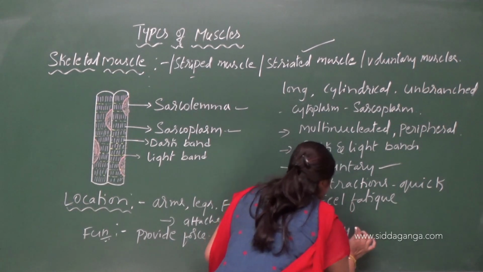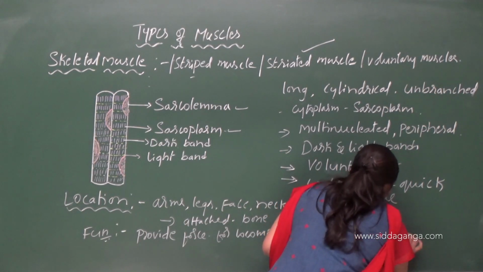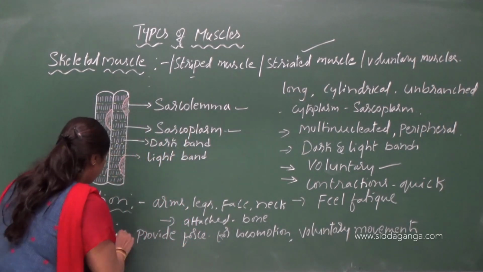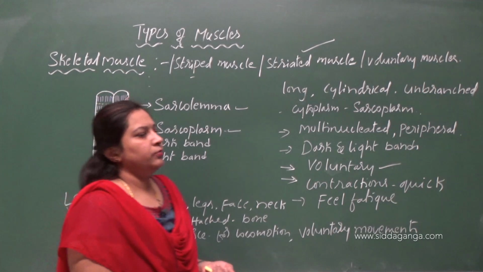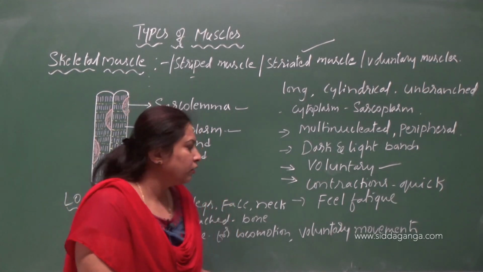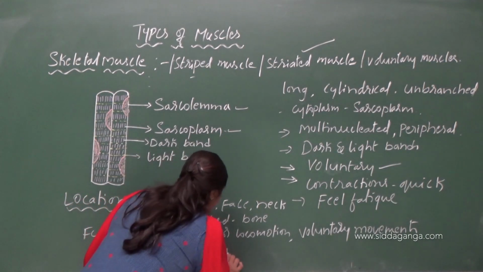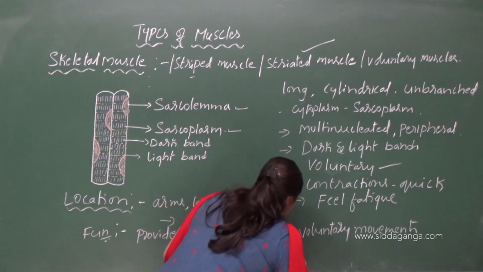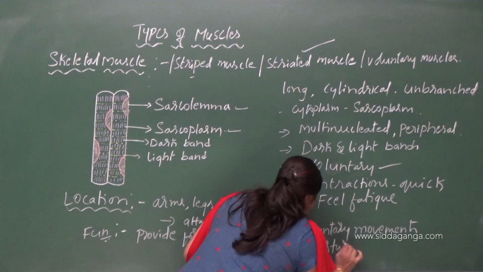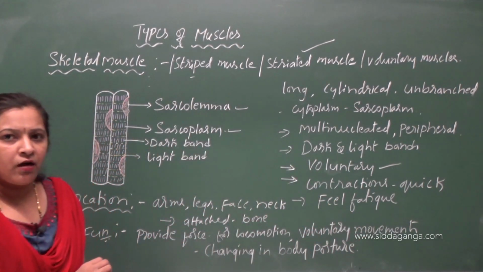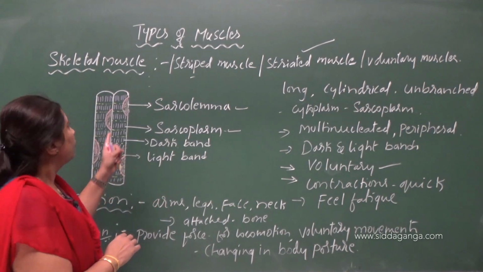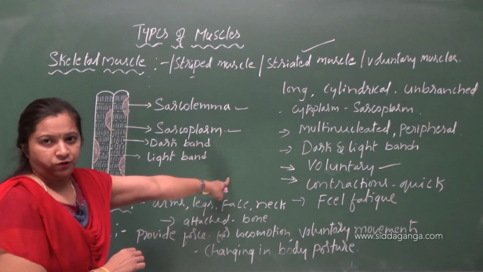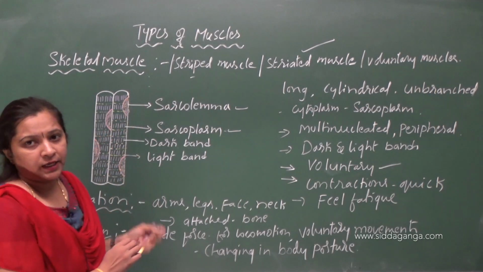They are also responsible for changing the body posture. Okay, so these are all the functions of a skeletal muscle. So we have come to know what exactly the skeletal muscle is, where it is located, its function and its structure. Understood clearly? So this is what a skeletal muscle is.